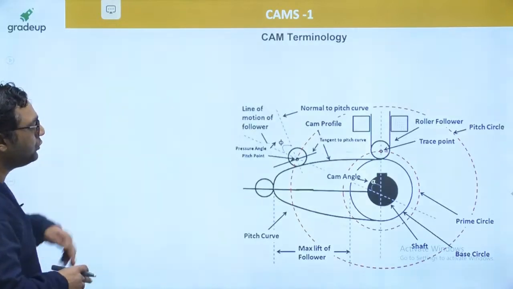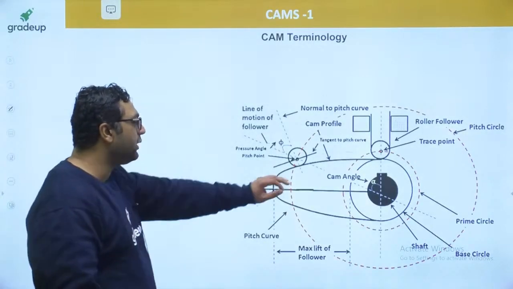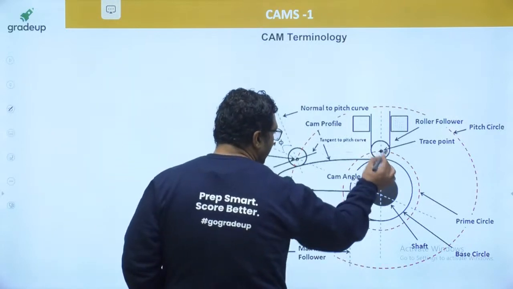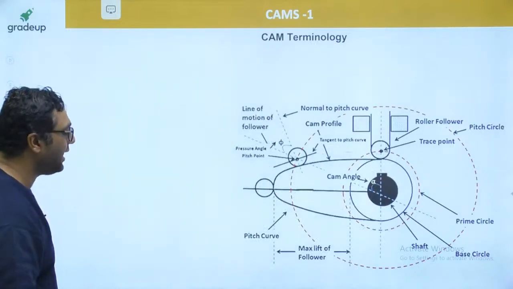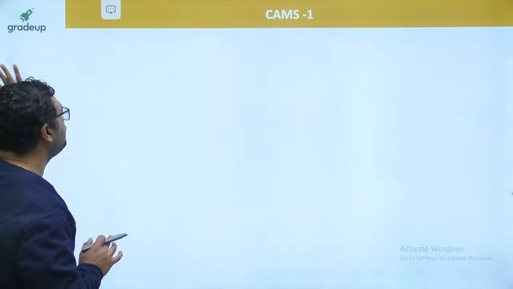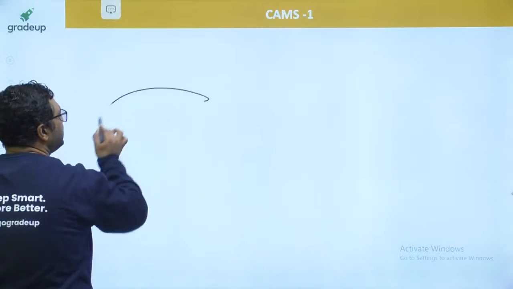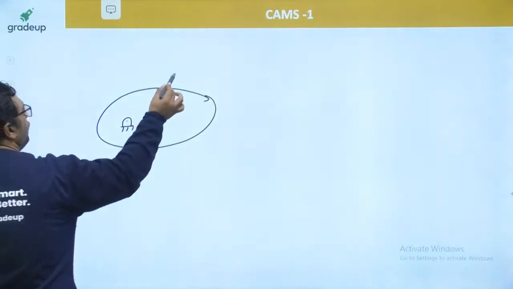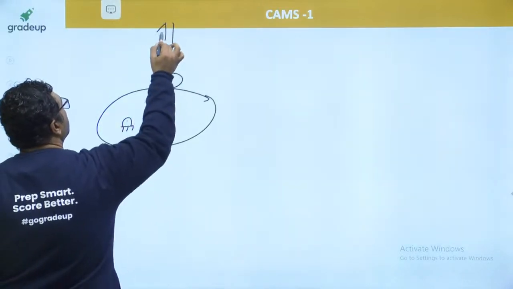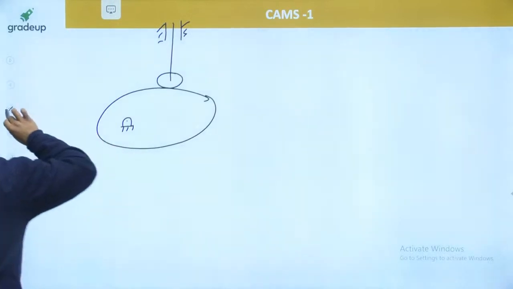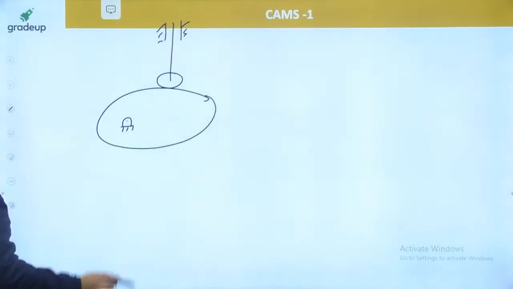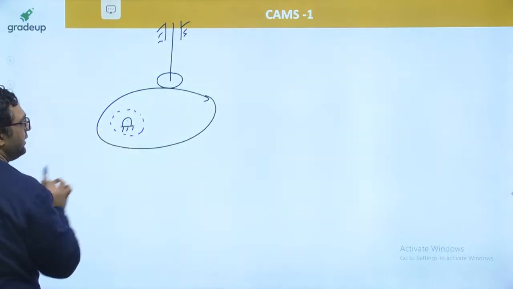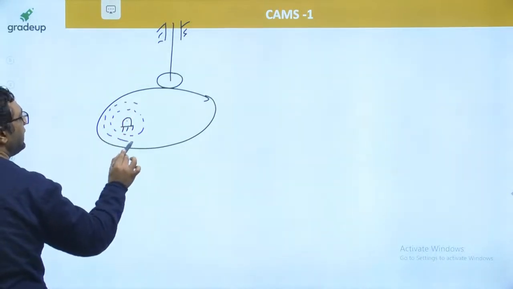So dear, now we are going to see the nomenclature. So when we are talking, this is a cam, this is a follower. Then my dear, for nomenclature, rather than showing it in this figure, I am showing you my own figure. Let us say this is a cam. Okay, and my dear, this is a follower. So if you want to see the nomenclature, first of all, try to understand. My dear, I started making a circle. This is a circle with center as cam center. This was the second circle I plotted.